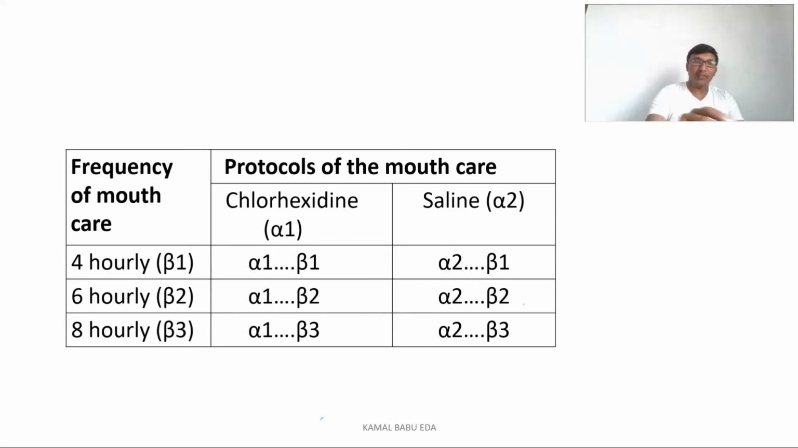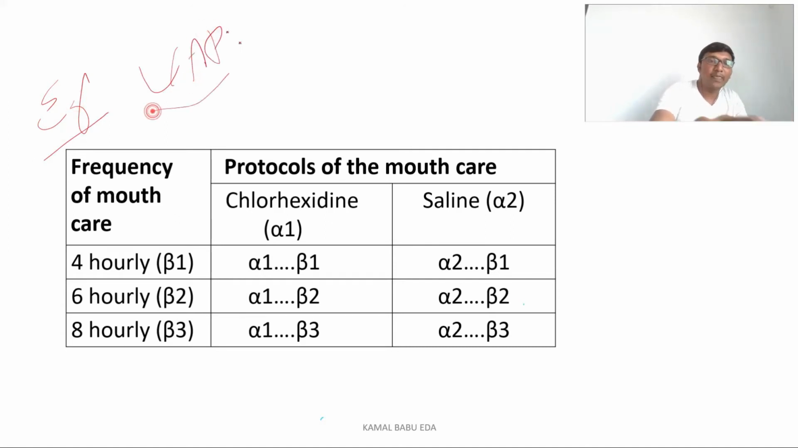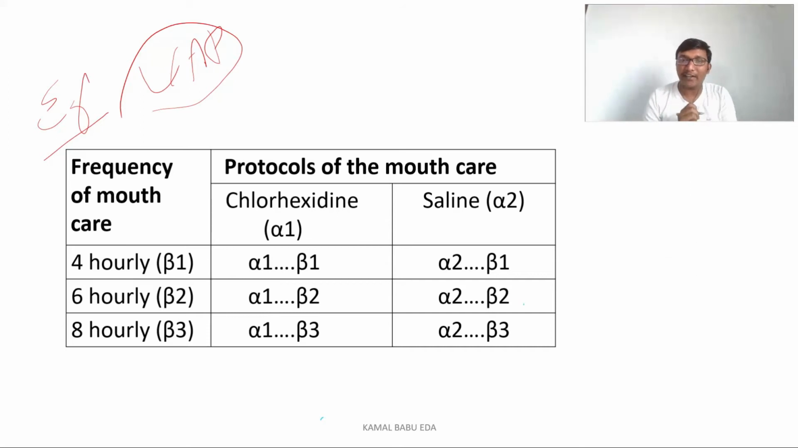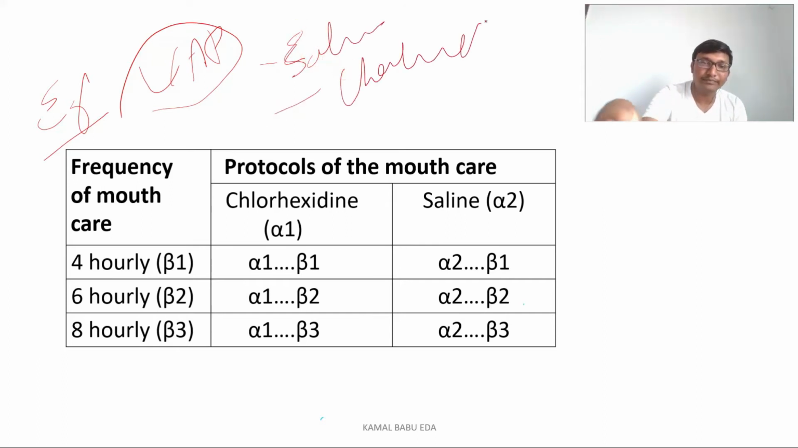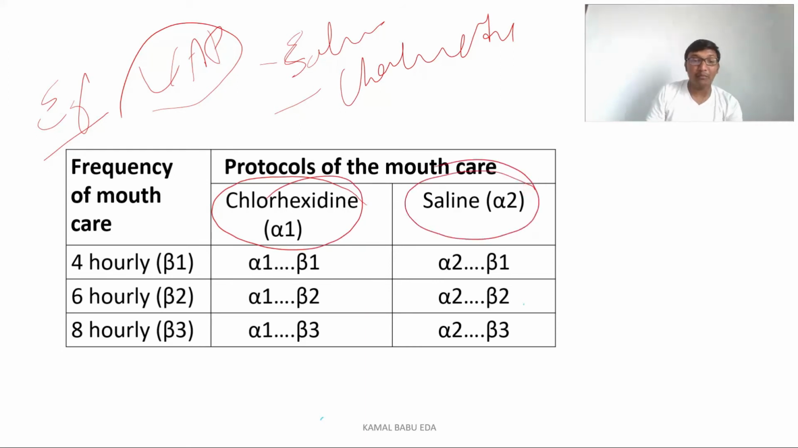we have taken the example of ventilator associated pneumonia. The patients who are in the ICU can get this ventilator associated pneumonia. To prevent it, they are following two protocols of mouth care, using two types of drugs. The first one is saline mouthwash, and the second one is chlorhexidine. Here they have kept group 1 as chlorhexidine and group 2 as saline mouthwash.